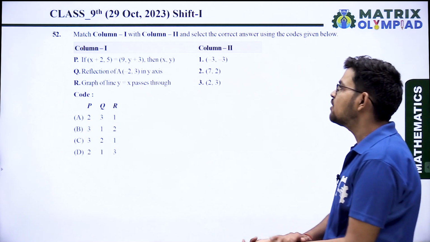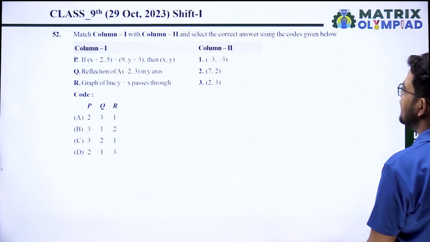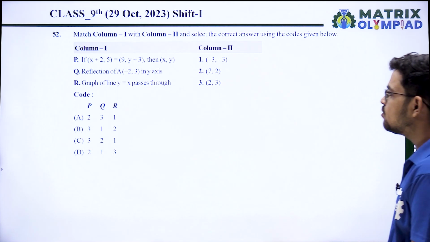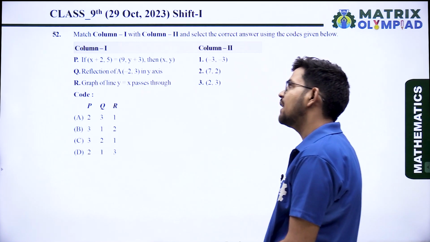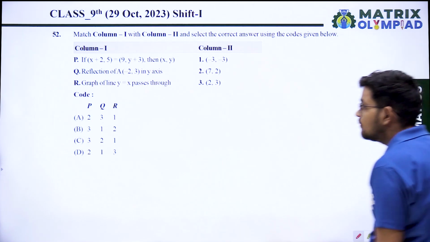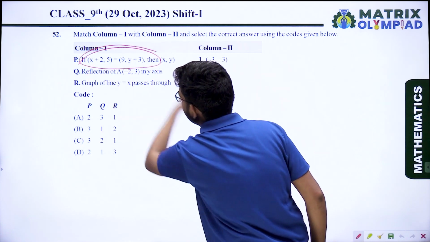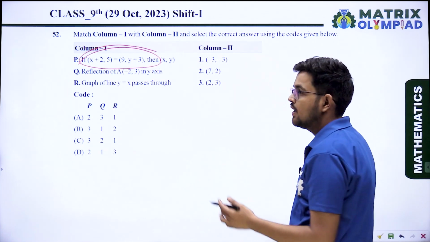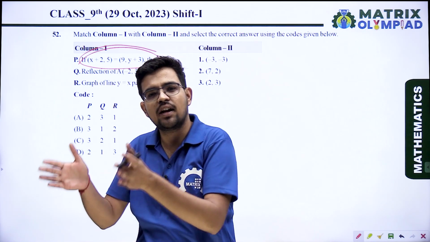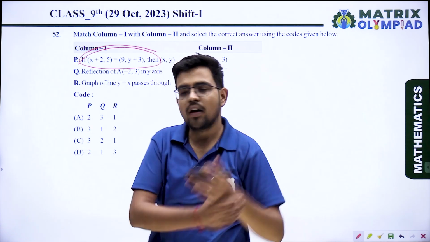Next, question number 52. Match column first with column second and select the correct answer using the codes given below. If (x plus 2, 5) equals (9, y plus 3), then (x, y) is. In the coordinate system, the x coordinate is equal to the x coordinate and the y coordinate is equal to the y coordinate.